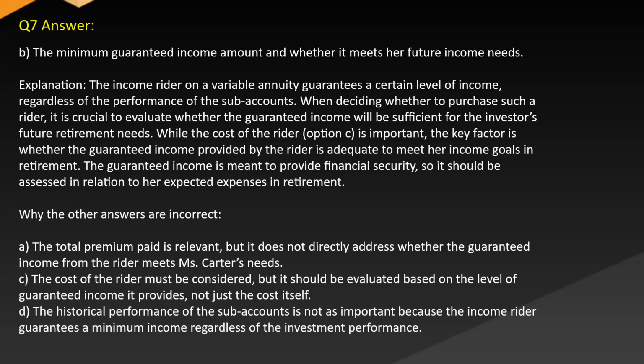While the cost of the rider, option C, is important, the key factor is whether the guaranteed income provided by the rider is adequate to meet her income goals in retirement. The guaranteed income is meant to provide financial security, so it should be assessed in relation to her expected expenses in retirement. While the other answers are incorrect, A.